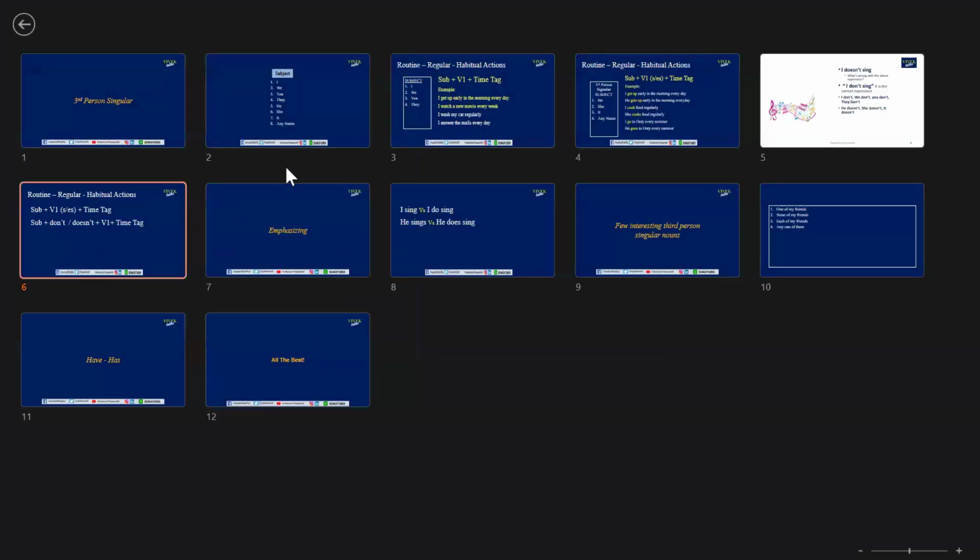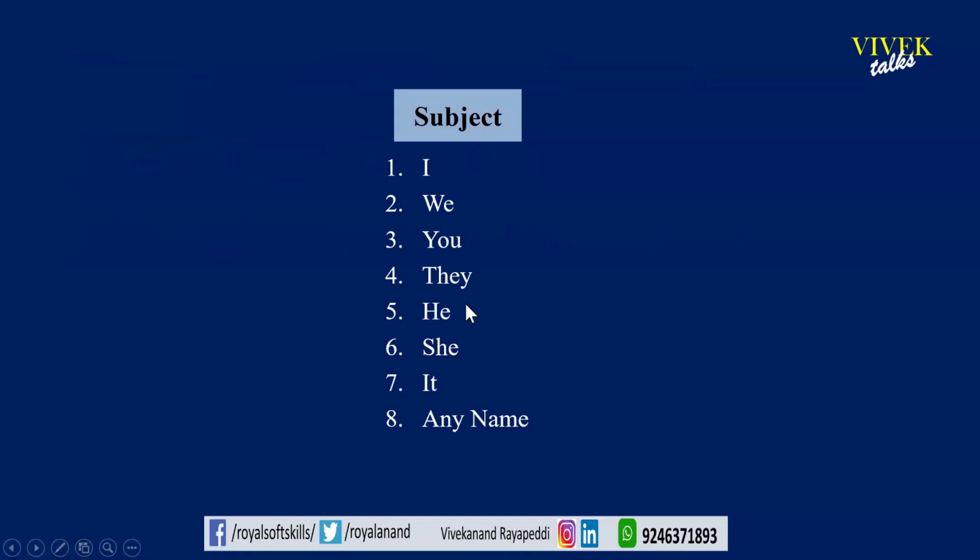Now let us have a quick PPT. Let us have a quick understanding of this particular formula. First of all, let me give you the subjects: I, we, you, they, he, she, it, or any name. Up to they, they are regular subjects. First person singular, first person plural. Second person singular, you, and second person plural also you. Then they, third person plural. Whereas he, she, it, or any single name, we call them third person singular nouns.